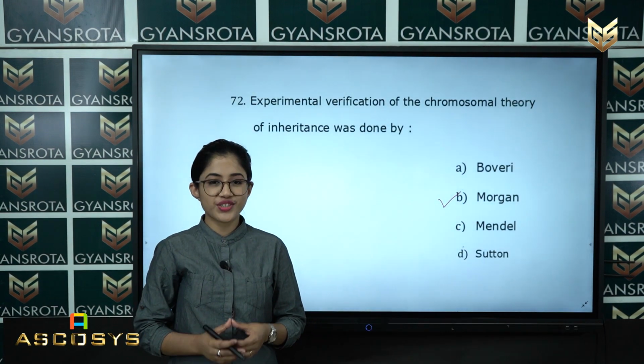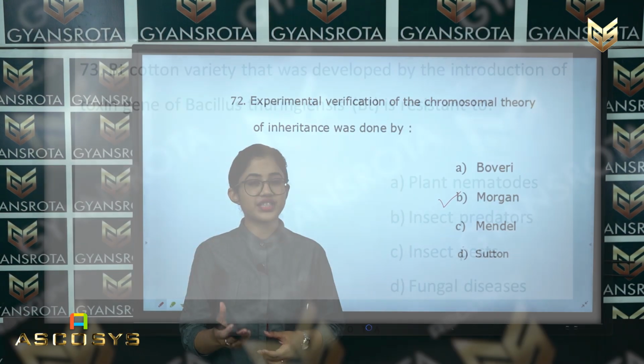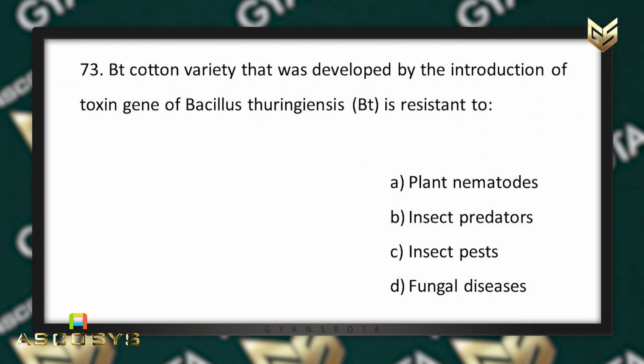Now let's move on to the next question, that is question number 73. BT cotton variety that was developed by the introduction of the toxin gene of Bacillus thuringiensis, that is BT, is resistant to option A, plant nematodes, option B, insect predators, option C, insect pest, and option D, fungal disease.